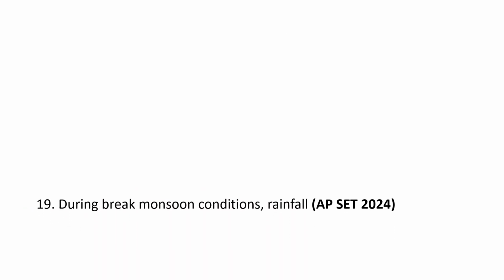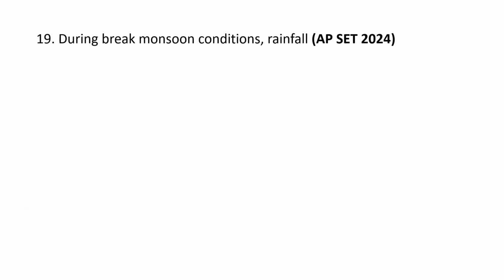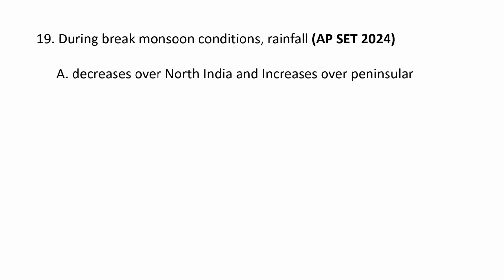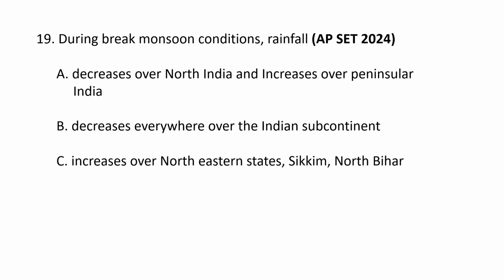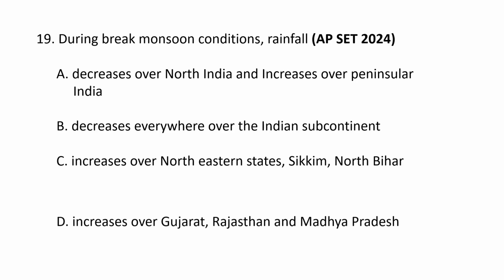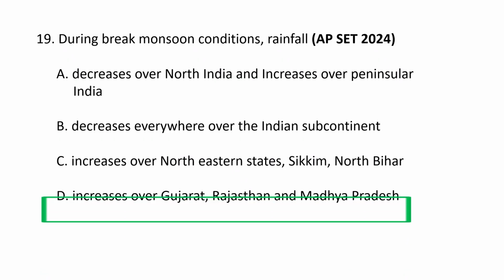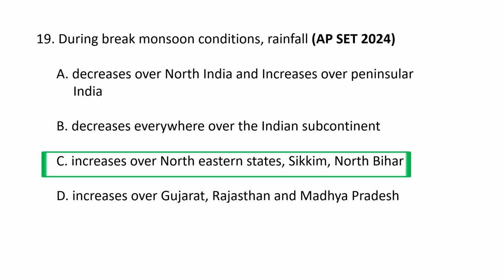Next question. During the break monsoon conditions, rainfall, A. Decreases over North India and increases over Peninsular India. And B. Decreases everywhere over the Indian subcontinent. C. Increases over northeastern states, Sikkim, North Bihar. And D. Increases over Gujarat, Rajasthan and Madhya Pradesh. During break monsoon conditions, rainfall increases over northeastern states, Sikkim, North Bihar.